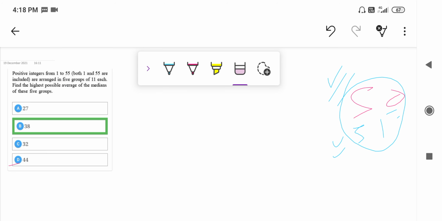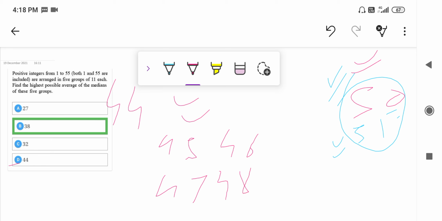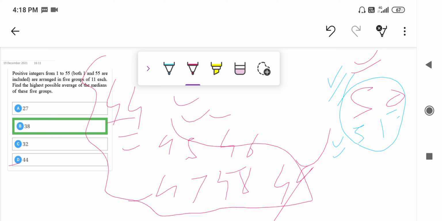Not with 44, because in 44 you can take 5 numbers greater than 44, and that would not be in common in this group. For example, 45, 46, 47, 48, 49. Okay, so these are the 5 numbers greater than 44 in its group, and it can be a median, because we would take any 5 numbers smaller than 44.